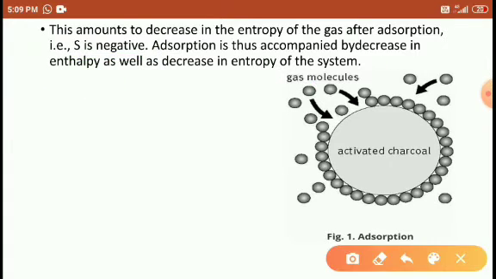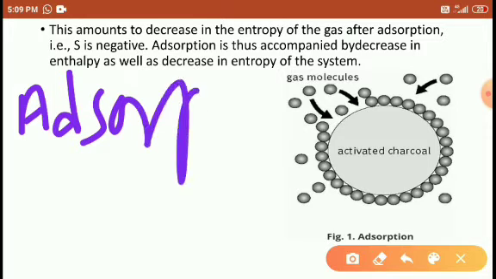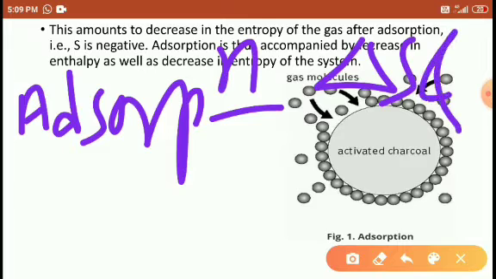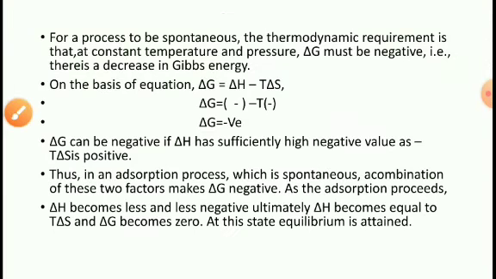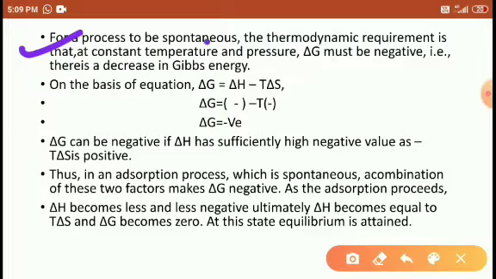So during adsorption, entropy and enthalpy both are negative, because they are decreased here. For a spontaneous process, the thermodynamic requirement at constant temperature and pressure is that delta G is negative.